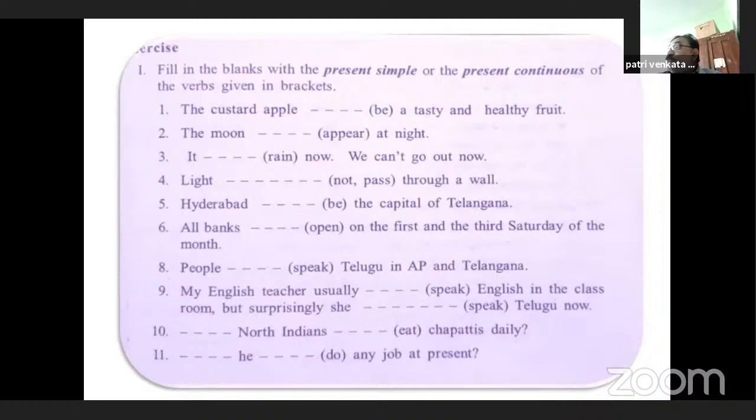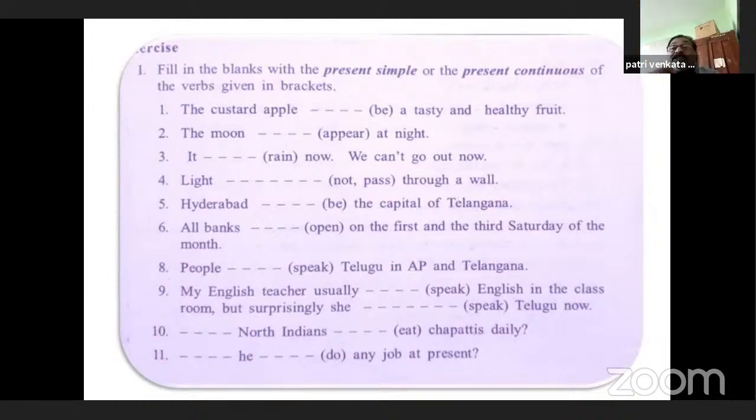Yes, what is to be done? Yes, that is very important. Fill in the blanks with the present simple or the present continuous of the verbs given in brackets. So now let us answer these questions. These questions are taken from your Interactive English, first year intermediate English.